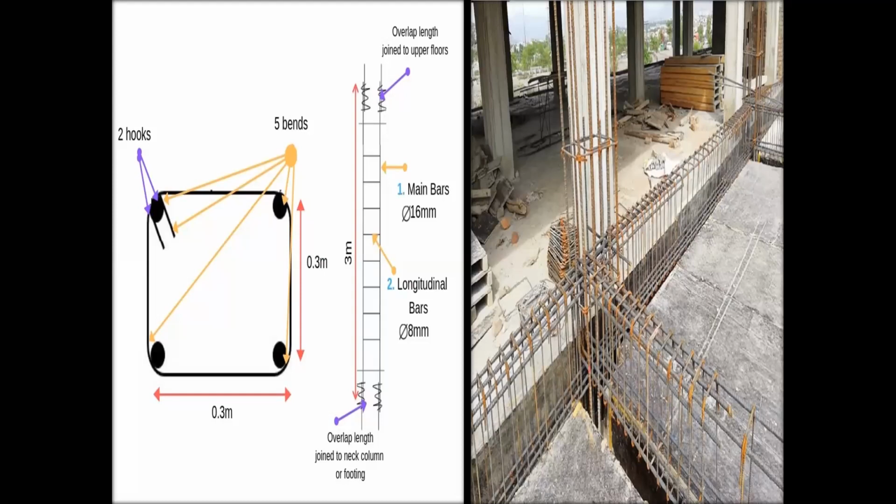These are the reinforcement bars. These are the main bars. These are the stirrups. The diameter of stirrups is 8 mm, and the main bars are 16 mm. These are the arrangements of reinforcement details.